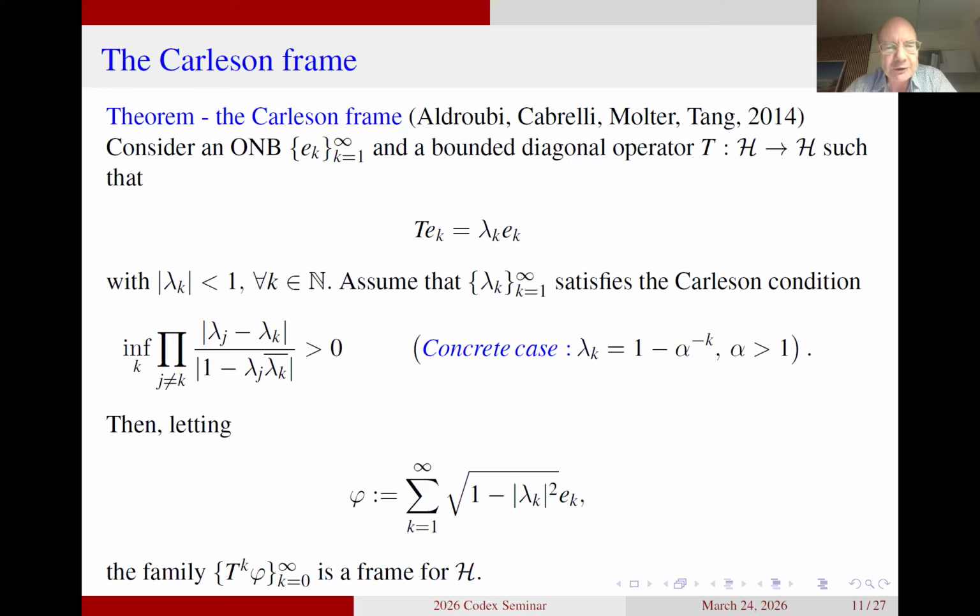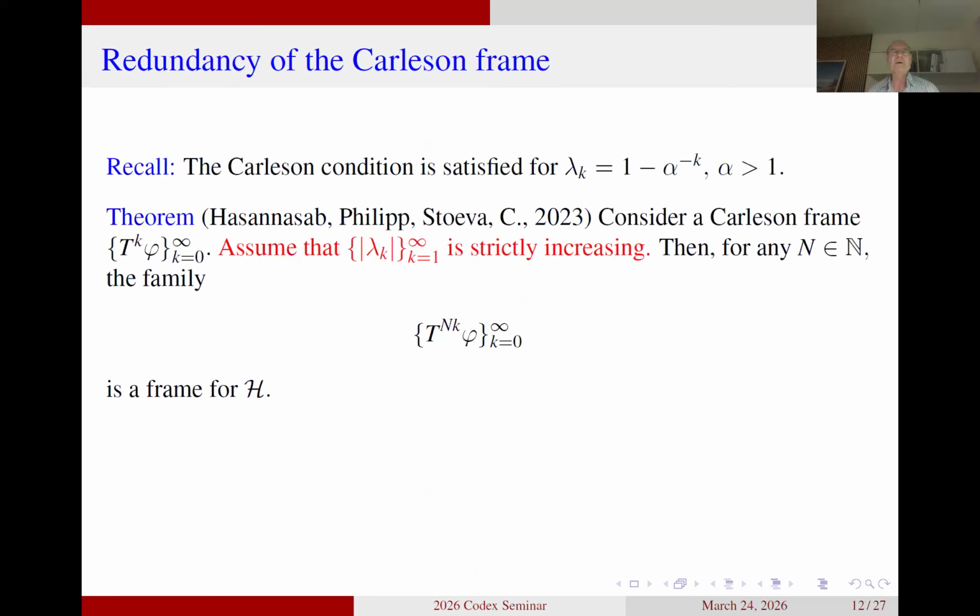It's a wonderful construction, and even more wonderful is that it has a lot of nice properties. And I would like to mention some of these properties. So I looked at it with my collaborators, Marzieh Hasannasab, Peter Balazs, and Diana Stoeva. And what we proved is that if we add just a single extra condition to what we had on this